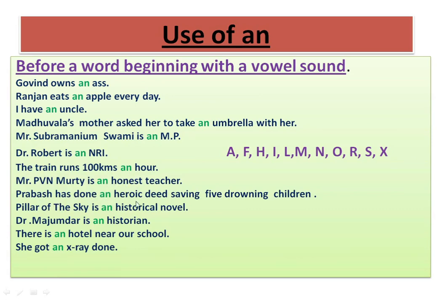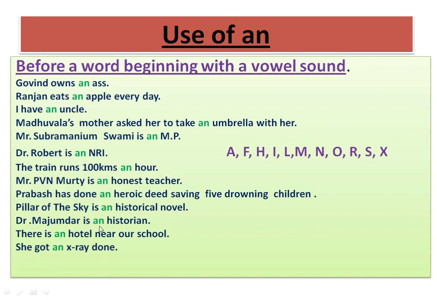Prabhas has done an heroic deed, saving 5 drowning children. Here in heroic deed, H is silent, therefore use an before the vowel sound. Similarly, Pillar of the Sky is an historical novel. Here H is silent, so it's an historical novel. We use an before the vowel sound.